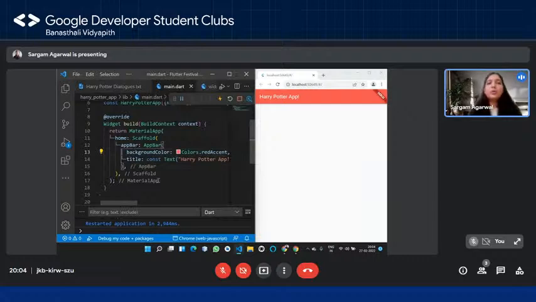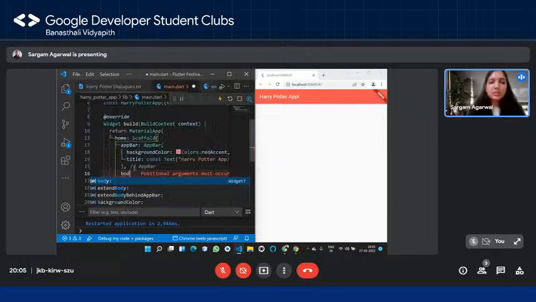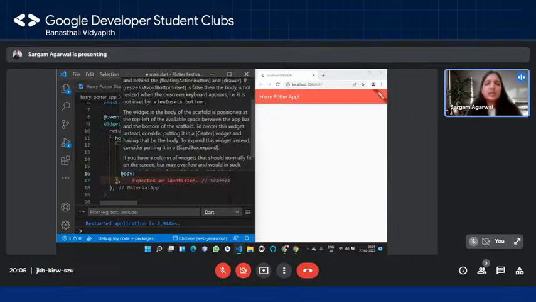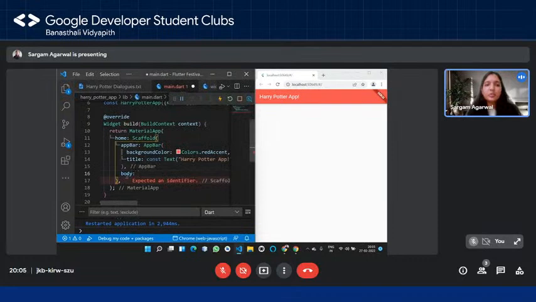Now finally come to the body part of the scaffold and start rendering something, okay? So this is where scaffold is, and this is where app bar ends. So we are going to go after this because we have to pass in a value to the scaffold. So we are now going to pass in the value to its body parameter. And in the body, you can see that again, in the documentation, it takes in a widget, right?